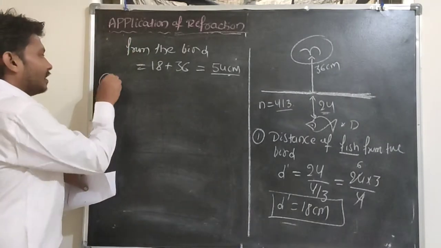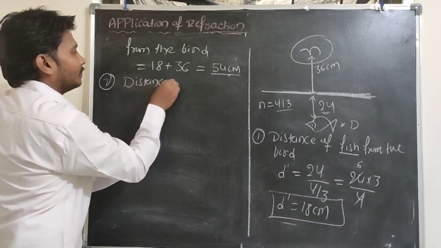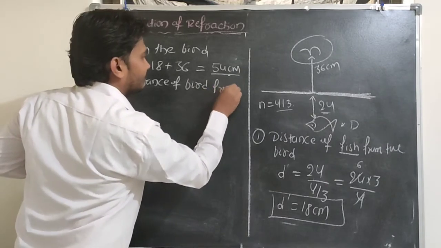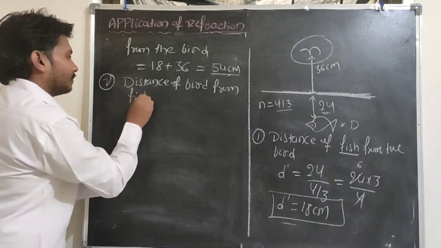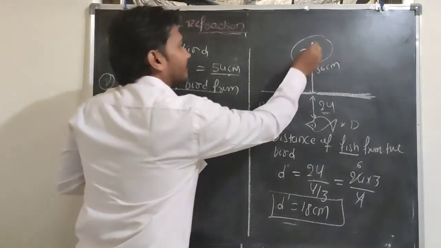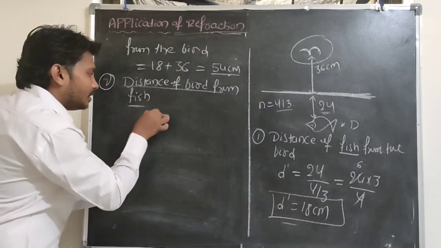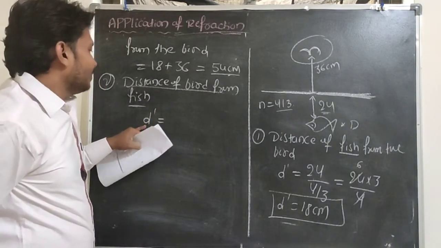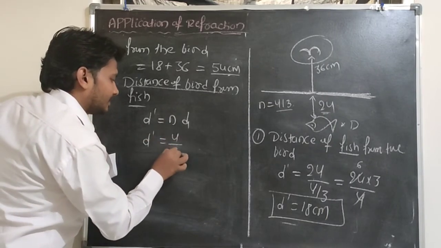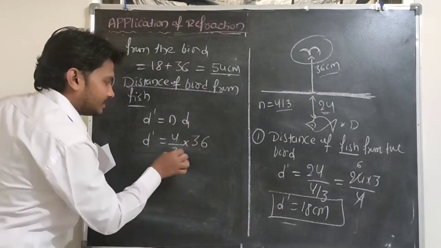In the second case, if they ask the question, distance of the bird from the fish, what will be your answer? The bird is in a rarer medium. If the object is in a rarer medium, what is the formula to determine the apparent depth? D dash is equal to n into d, where n is the refractive index of water. The bird is at a distance of 36 centimeter from the water surface.